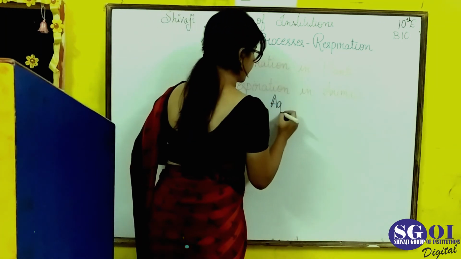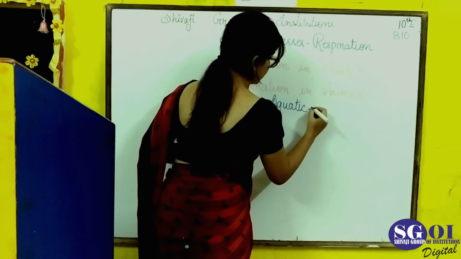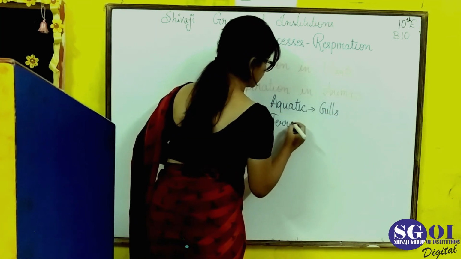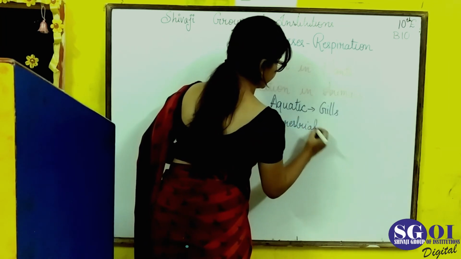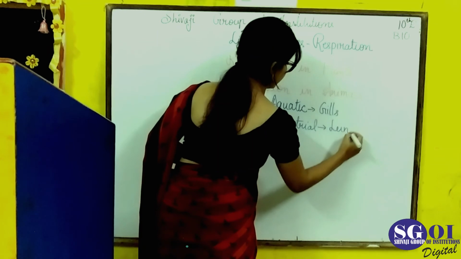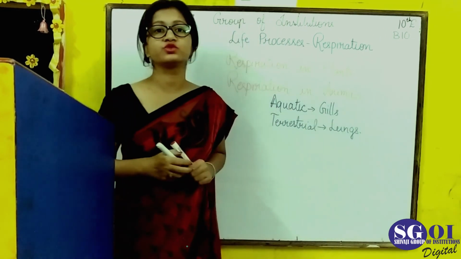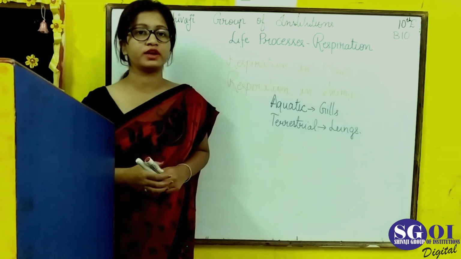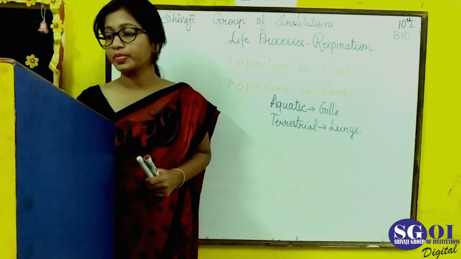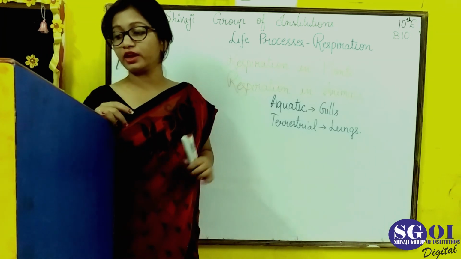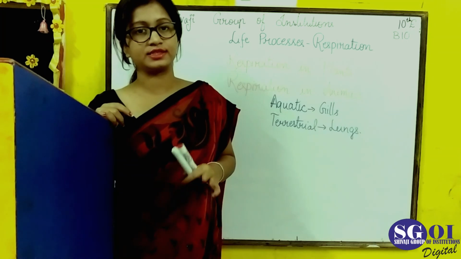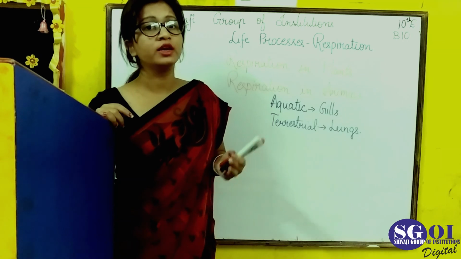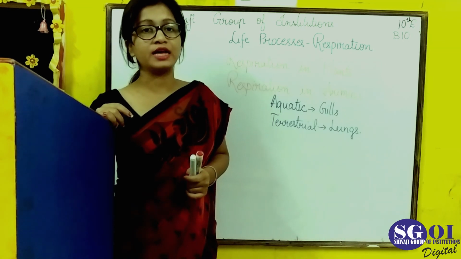In the case of aquatic animals, gills are used to respire, but in the case of terrestrial animals, the respiratory organ is different. In that case, lungs are used for respiration, and with the help of lungs, human beings and all other terrestrial animals gain oxygen in their body. So the process of breathing involves exchange of gases. That means oxygen coming into our body and CO2 releasing out from our body. That single process is known as breathing.